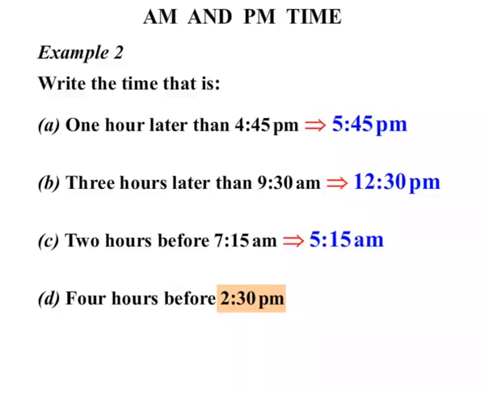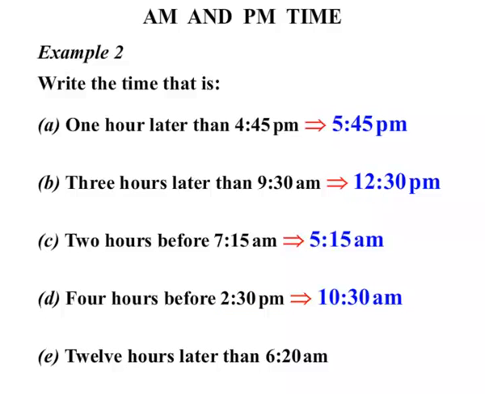So let's think 2:30, let's go back an hour at a time. 2:30 back 1 hour would be 1:30. Back another hour, 12:30. Back another hour, 11:30. And back one more hour would be 10:30. So it would be 10:30 AM.